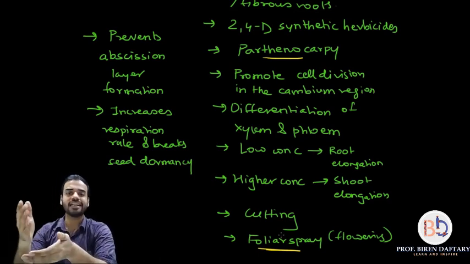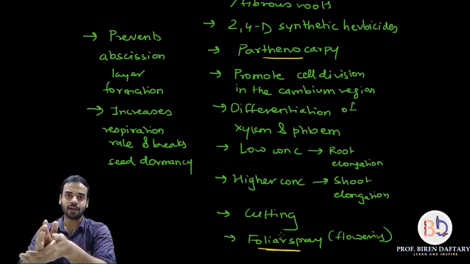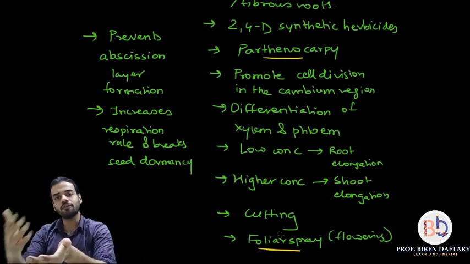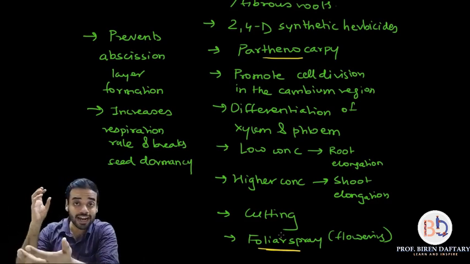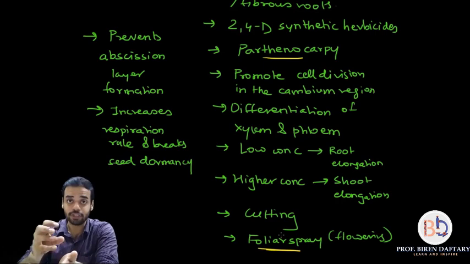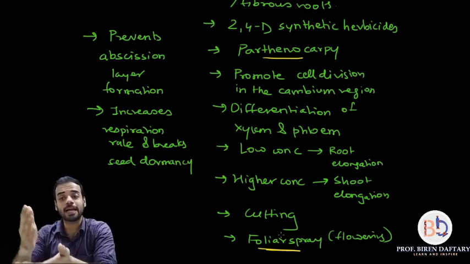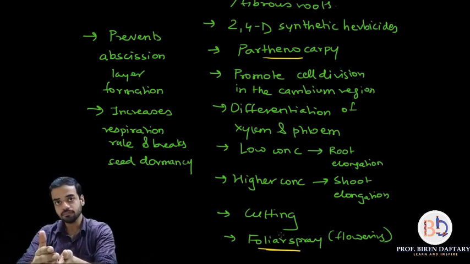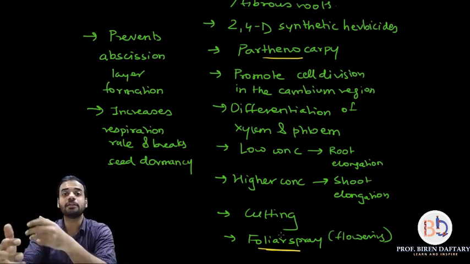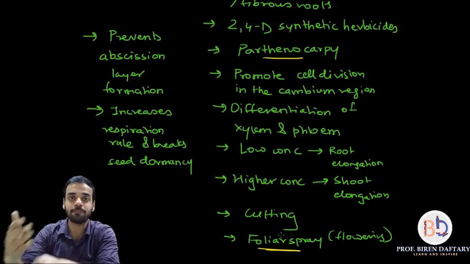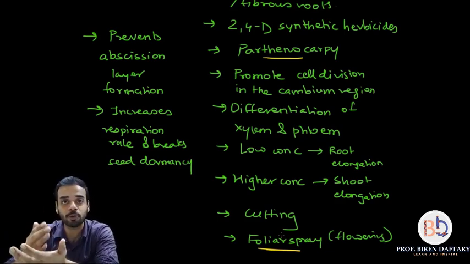So abscission layer formation means that parts of the plant will become weak and they will fall off. When you supply additional auxin to the plant, this abscission layer is delayed. So it keeps the plant more lively, it prevents the aging period. I hope you are getting it.